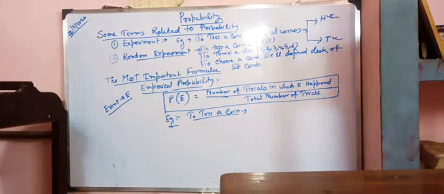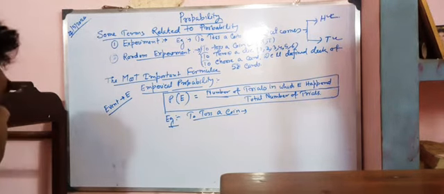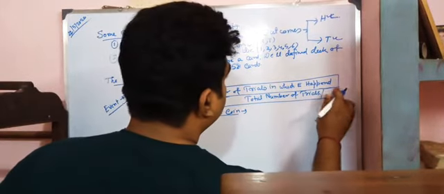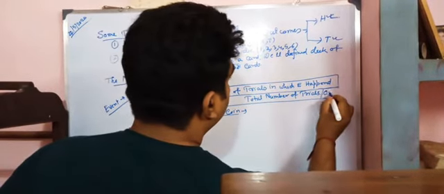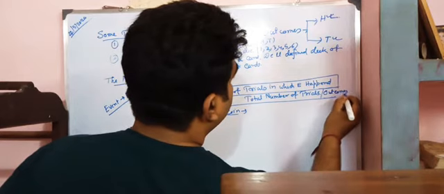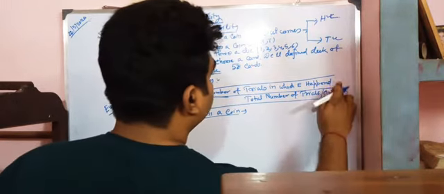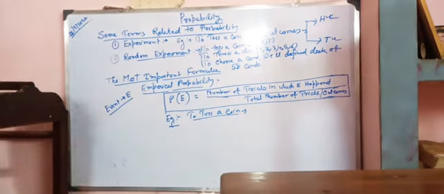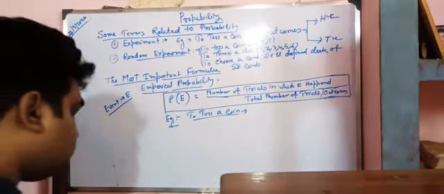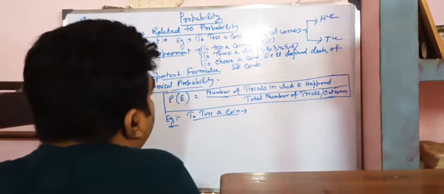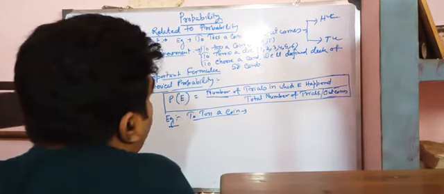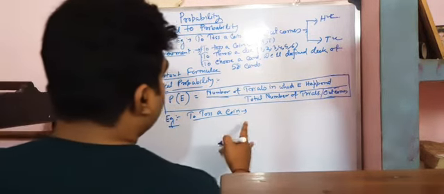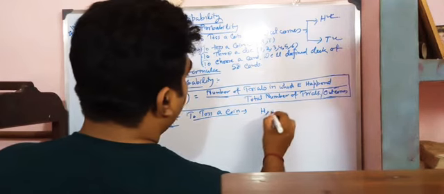Those trials are actually the total number of trials, or outcomes, you can say. So, tossing a coin, what is my total number of outcomes or trials? The total number of trials is 2, that is either head or tail.